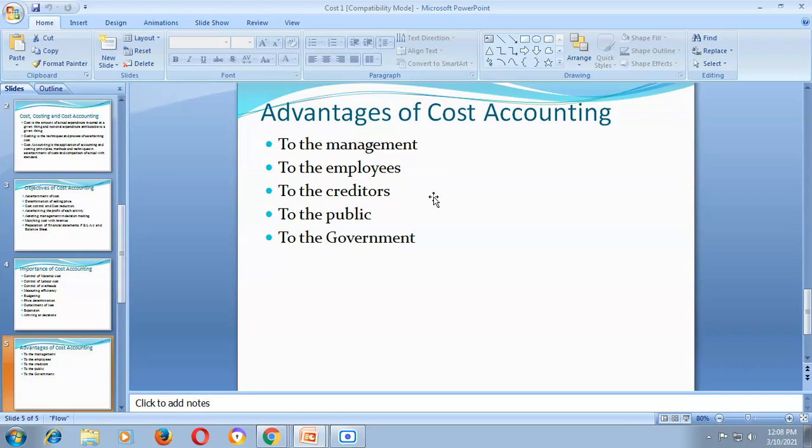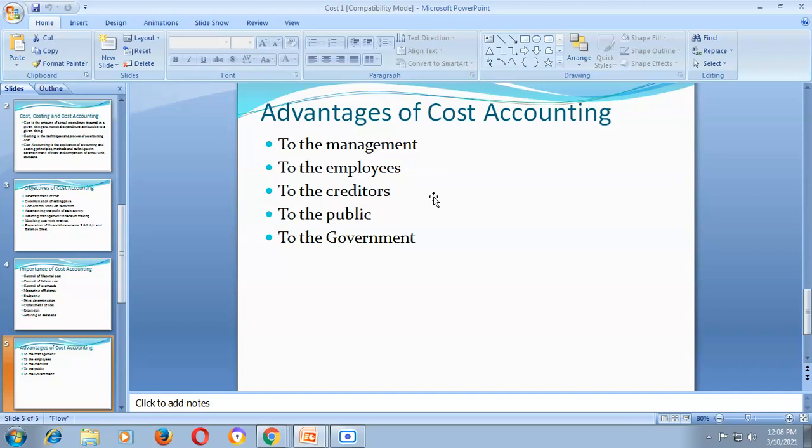And finally, what are the advantages to the government? The main advantage, benefit, or merit to the government is the collection of taxation, sales tax, VAT, or any other tax. The government will collect these taxes on the basis of cost accounting, or on the basis of data and information provided by the costing department. So the government will get revenue in the form of import, export, or any taxation. So these are the advantages to the government.